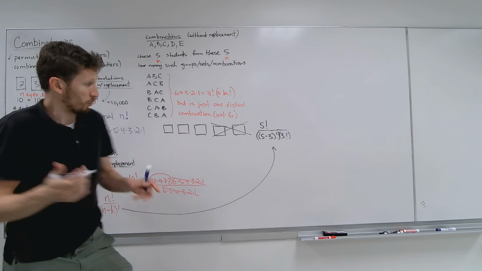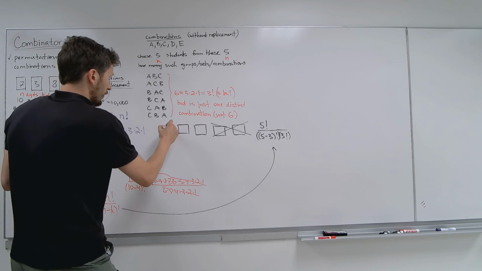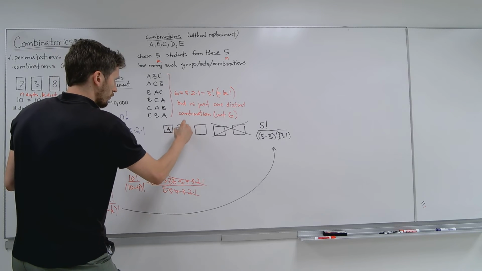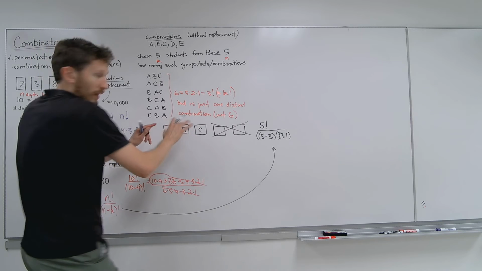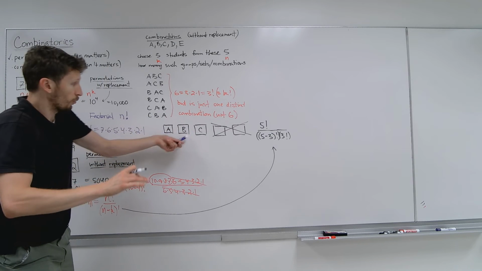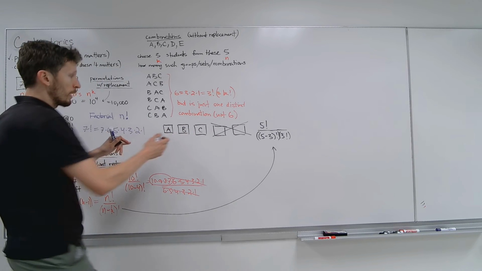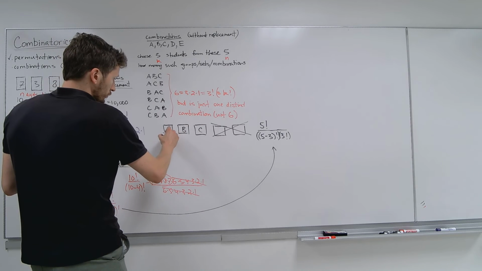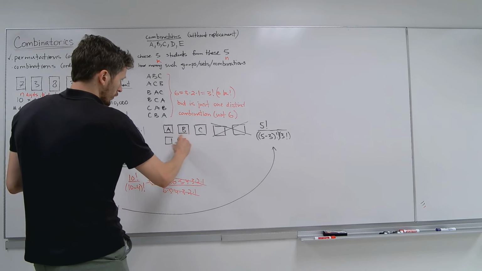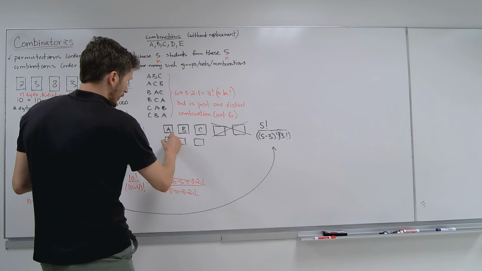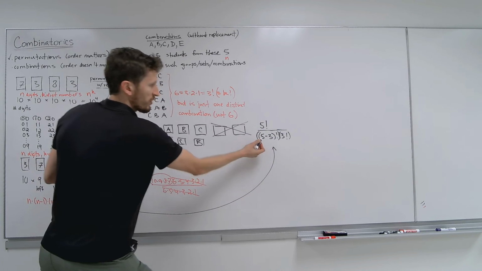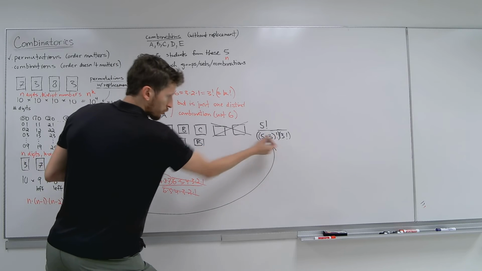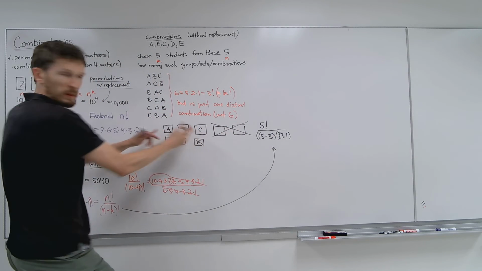But let me explain a little bit more in depth. So watch. If I did A, B, C, okay? And again, I'm doing no replacement now, so 5, 4, 3, not 5, 5, 5. Okay? So maybe now I'll get A, C, B. This is where the division by 6 comes in. This division by 2 factorial is just the fact that we're doing 3 people, not 5.